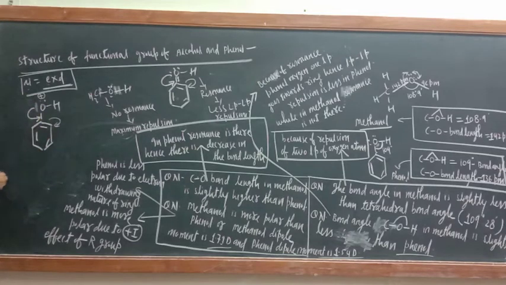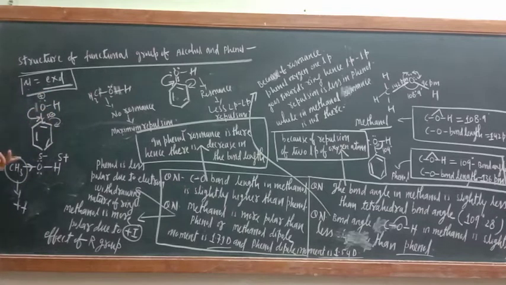While in the case of methanol, just see, CH3 and O-H, this CH3 is exerting a plus I effect. So it is pushing electrons towards the oxygen atom. So now here oxygen is negatively charged and this is positively charged. Am I correct or not? Here carbon is slightly negative and this is slightly positive.